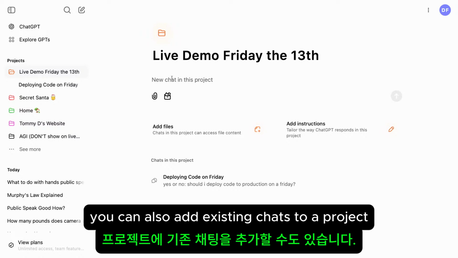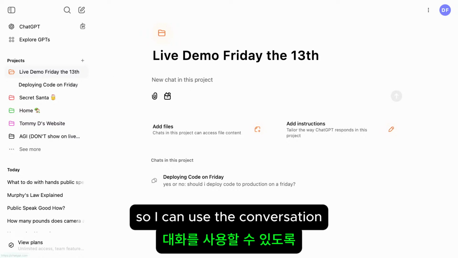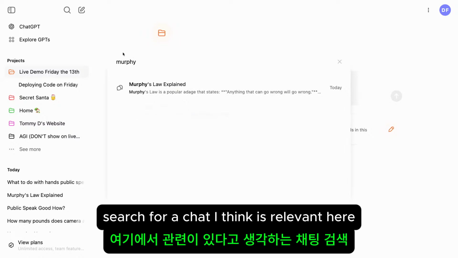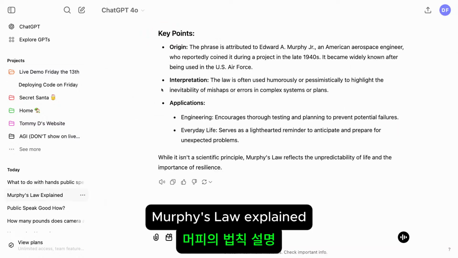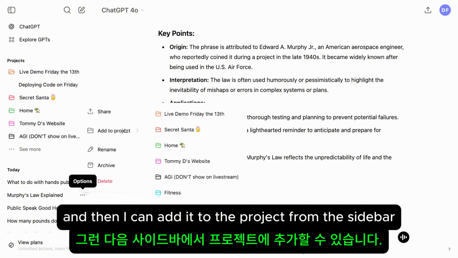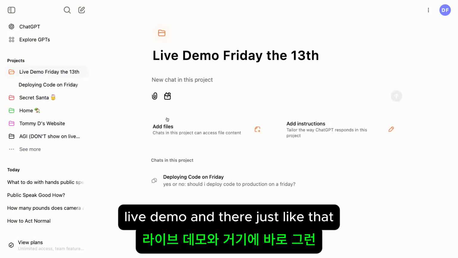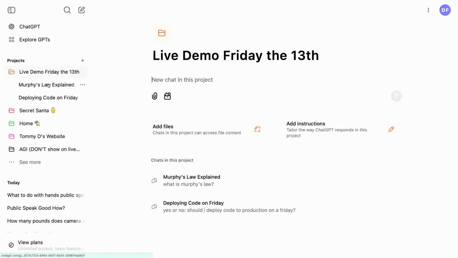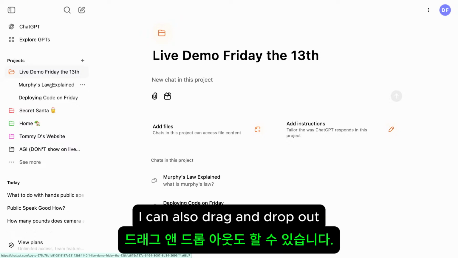You can also add existing chats to a project. So I can use the conversation search feature that Thomas mentioned. Search for a chat I think is relevant here, Murphy's Law explained. And then I can add it to the project from the sidebar, live demo, and there, just like that, it's in there. I can also drag and drop. Excuse me. I can also drag and drop out.